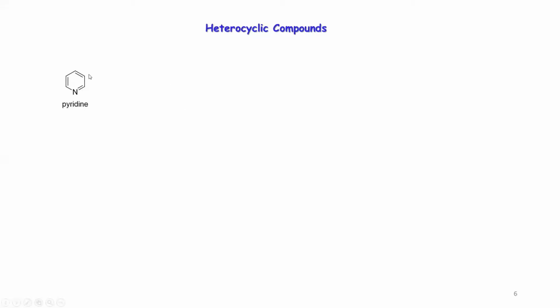And obviously we'll see the reactivity in terms of nucleophilic and electrophilic reactivity with reagents, and also how it behaves in photochemistry. We'll see the chemistry of quinoline. That is also in your syllabus.